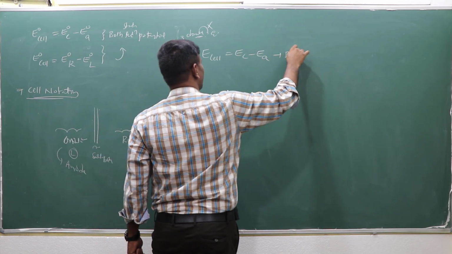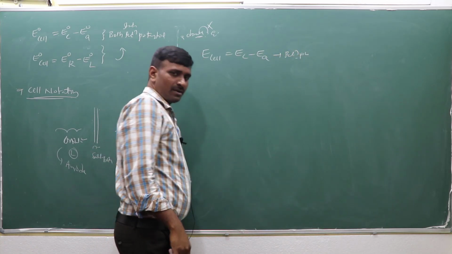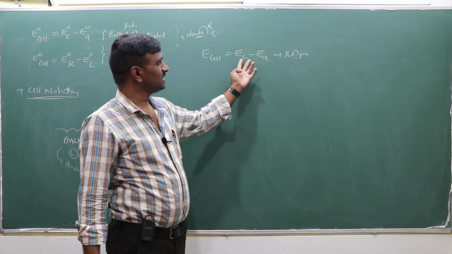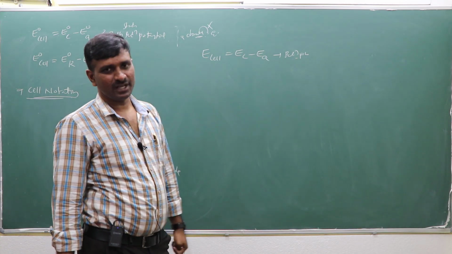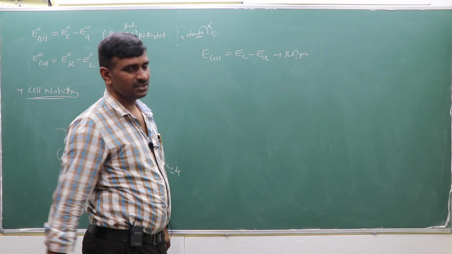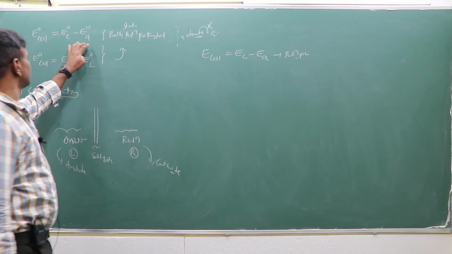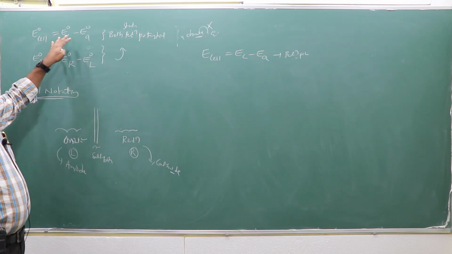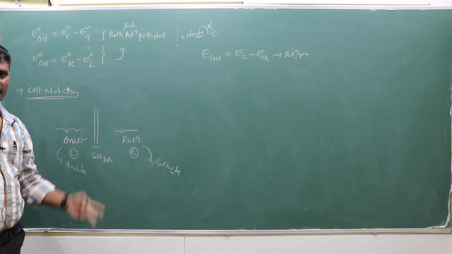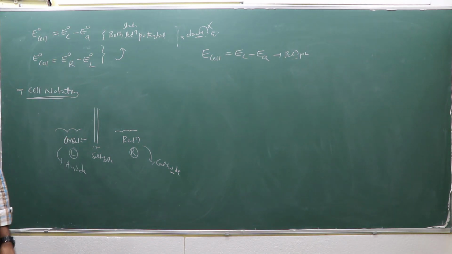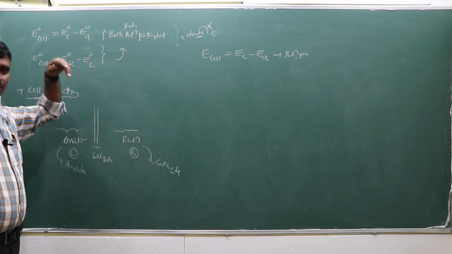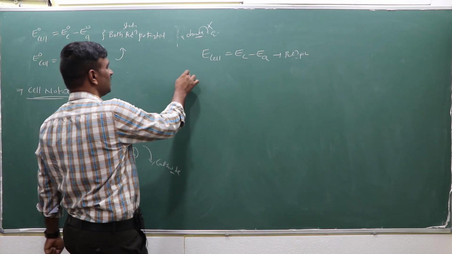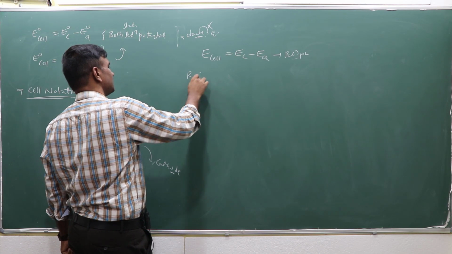If both are reduction potentials, that means we can calculate the difference between the two electrodes, and that gives the E cell value. Or E0 cell also: E0 of cathode minus E0 of anode. We cannot directly calculate a single electrode potential. Suppose we want the single electrode potential exactly; then we can compare with a reference electrode.